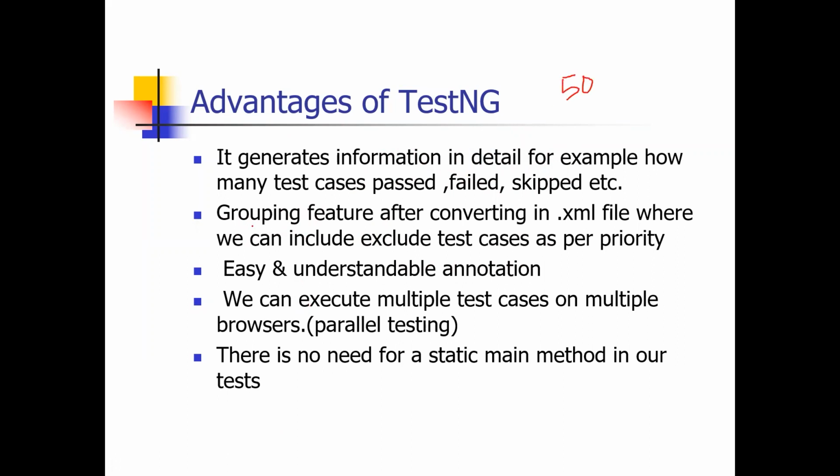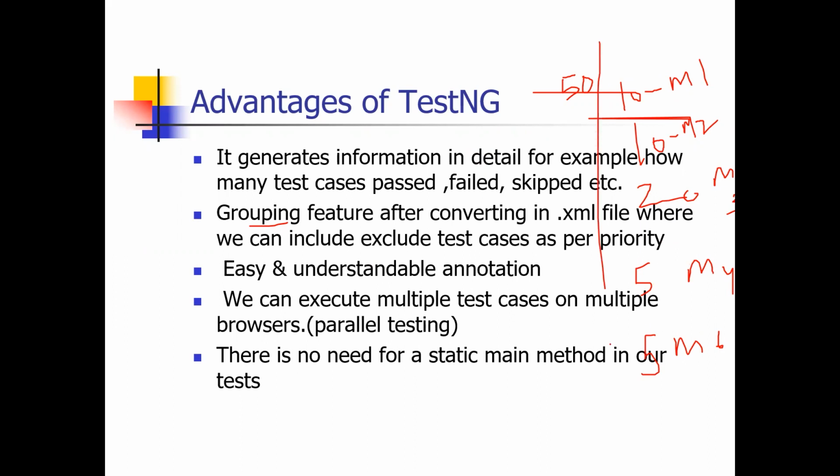Grouping means, module wise, 10 test cases for module 1, 10 test cases for module 2, 20 test cases for module 3, 5 test cases for module 4, and 5 test cases for module 5. Suppose a distribution like this is there: 10 for M1, 10 for M2, 20 for M3, then 5 and 5. And at a time we can execute all test cases. That's called grouping.